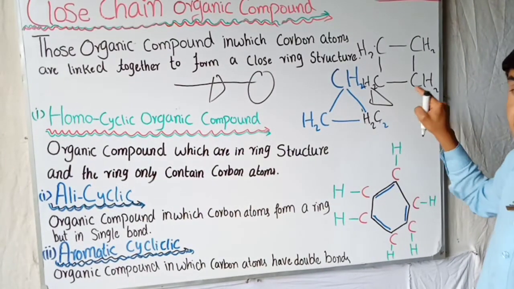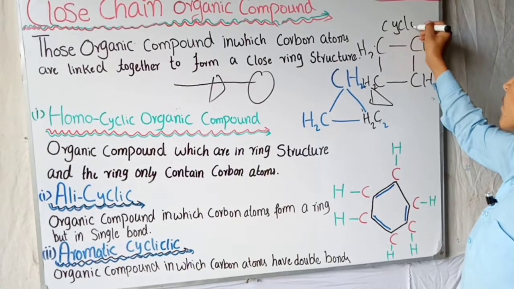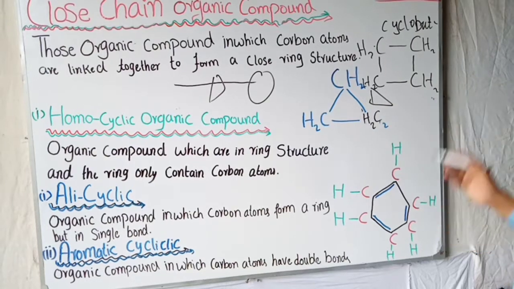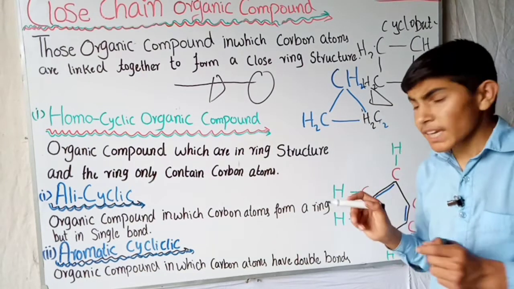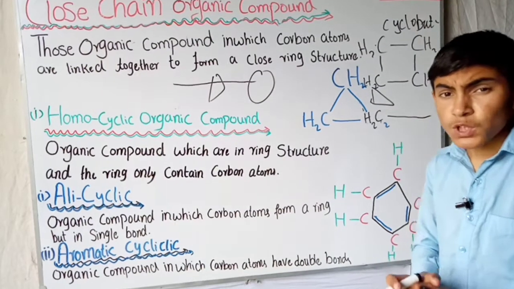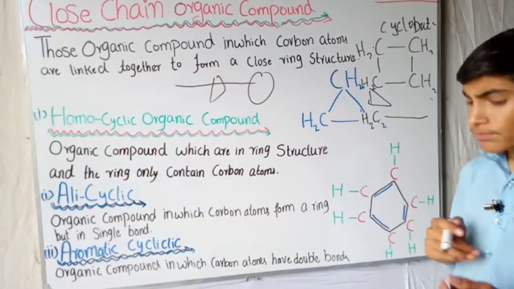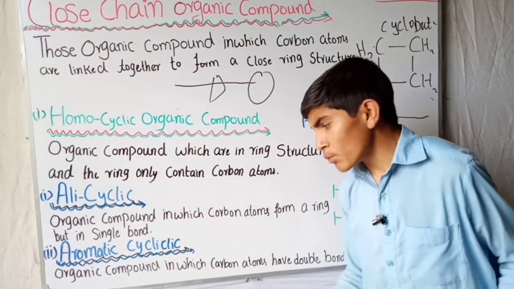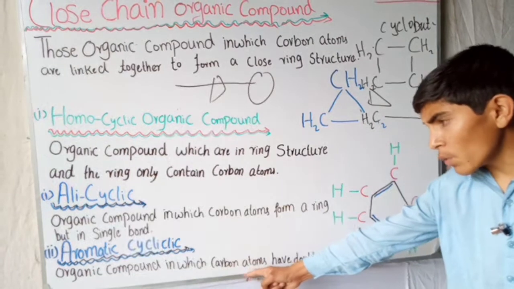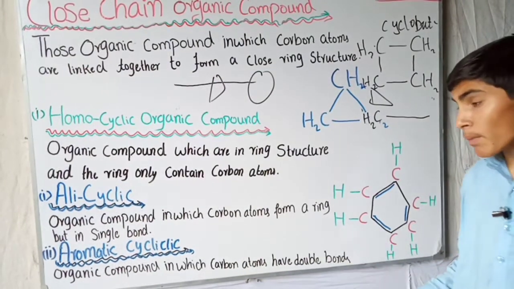We call it cyclobutane because they made a cyclic structure. Therefore we call it cyclobutane. But if they make a single chain structure, then in that situation we cannot call it cyclobutane, we only call it butane. The second one is the aromatic cyclic. So aromatic compounds are the homocyclic organic compounds in which carbon atoms have double bonds.